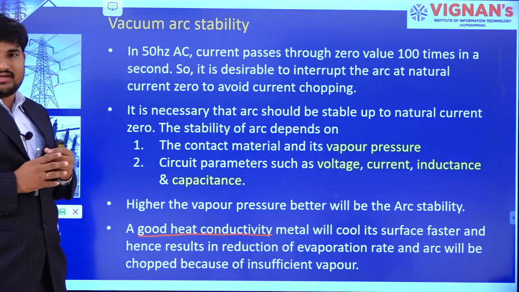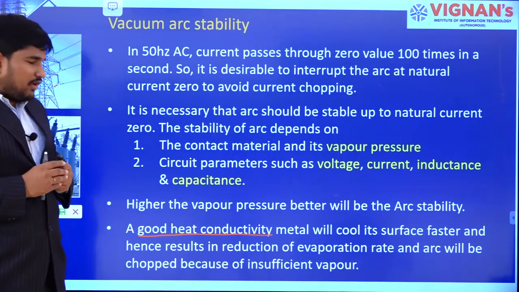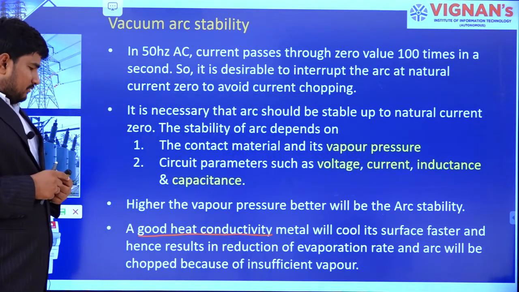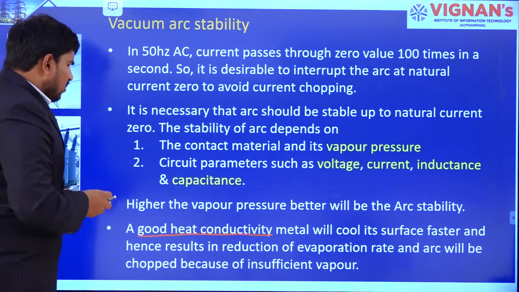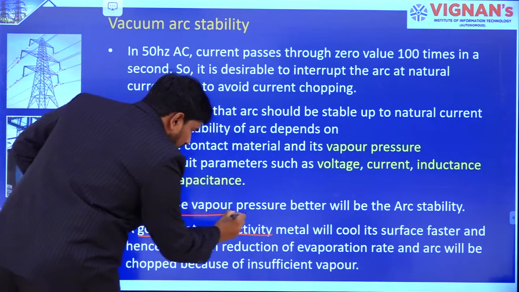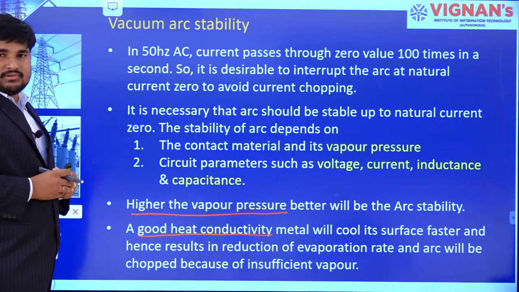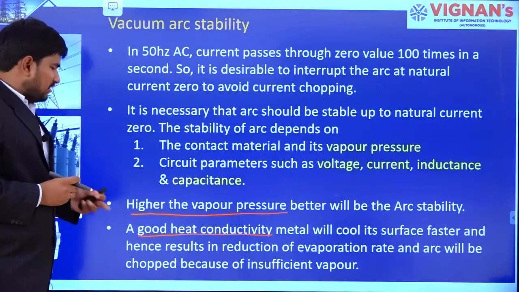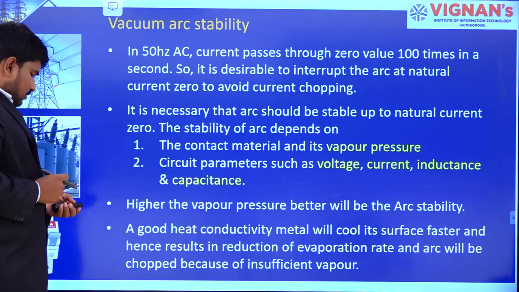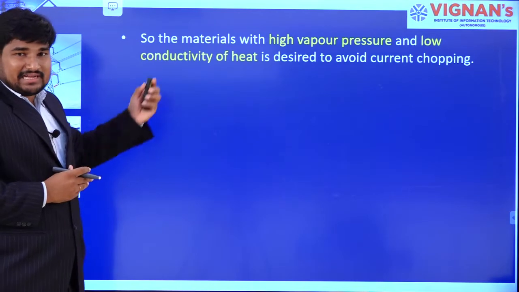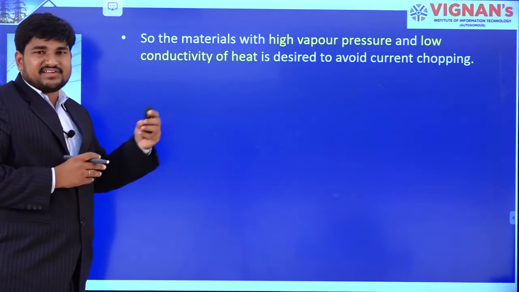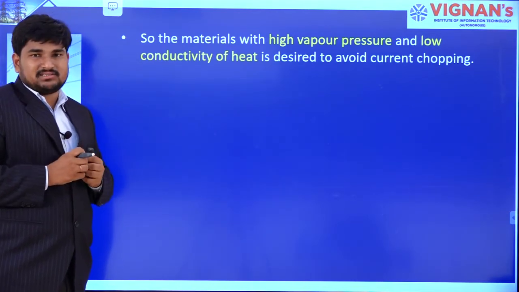So that's why we need to have a low heat conductivity material and also higher vapor pressure. So these two will be the constraints for manufacturing contact materials, right.